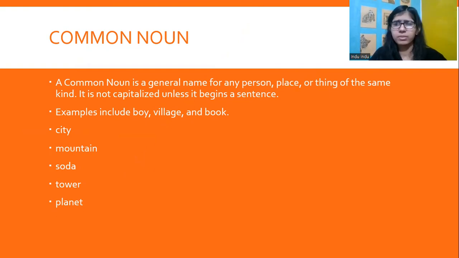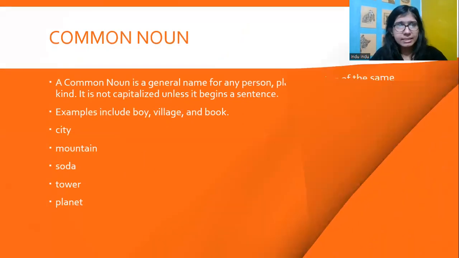It's not talking about Mount Everest or K2 or the Aravalli Hills. It's just talking about a mountain. Soda, again, not a particular drink. Tower, planet, not talking about which planet, Mercury, Venus, Earth. It's not specifying that. It's a general name, right?